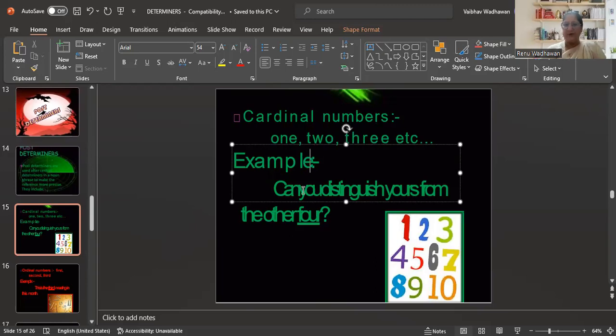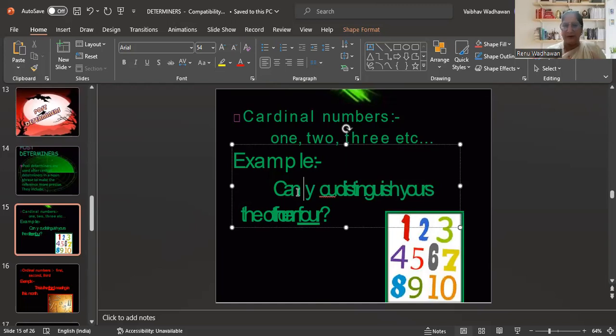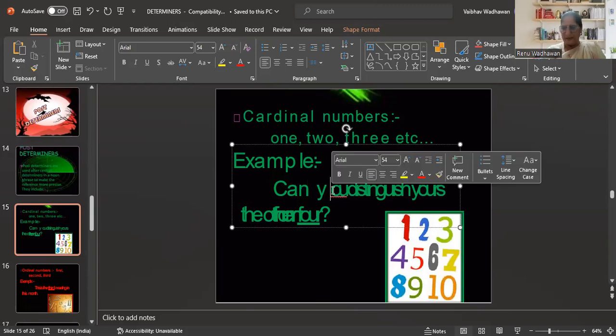So for example, here you can see also. Let's see what's there. Correct. Very true. Here's a little change.